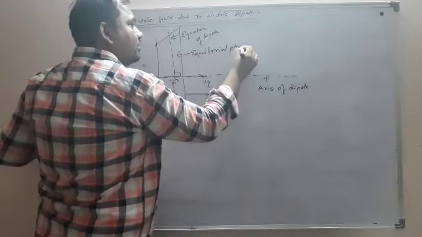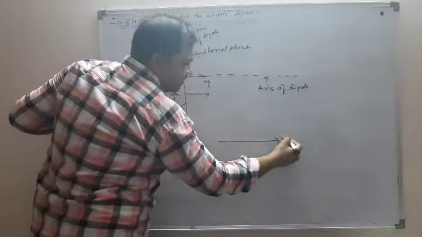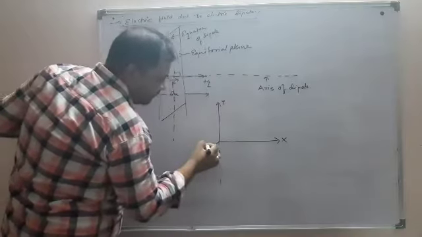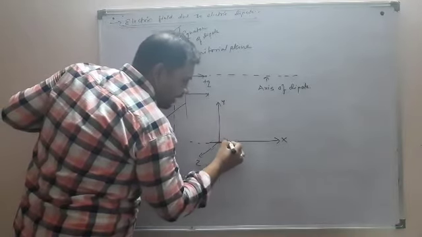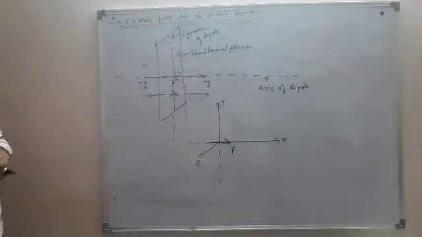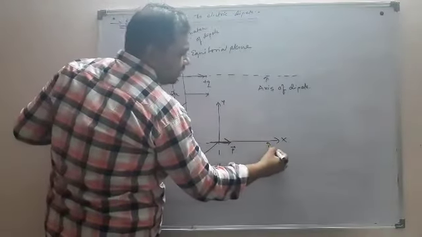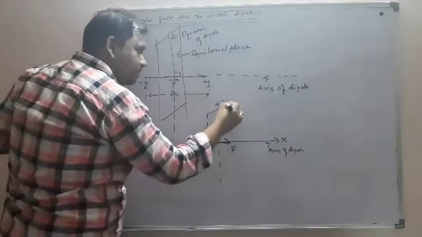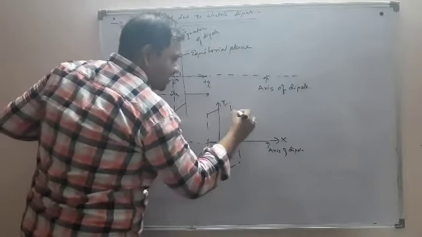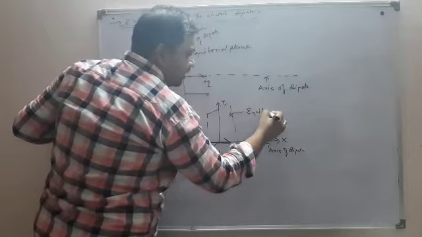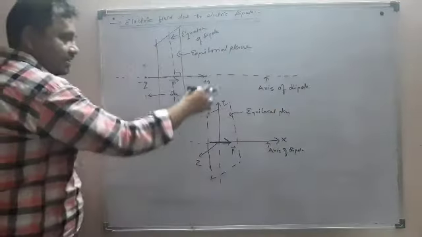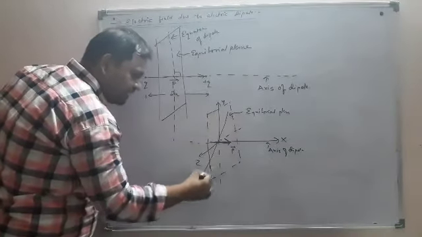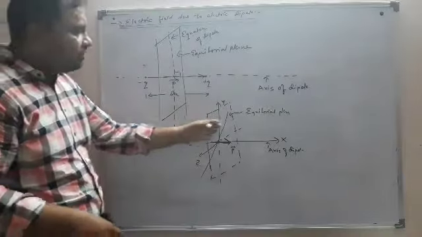Suppose you have a three-dimensional system with x, y and z axes, and you place your dipole along the x-axis. Then the x-axis will of course be your axis of dipole, and this yz plane is nothing else but your equatorial plane. So the y-axis, the z-axis, and other lines in the yz plane which pass through the center, they all will be called what?